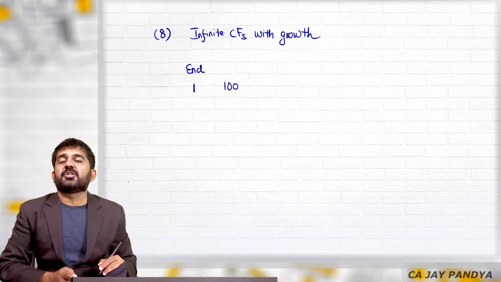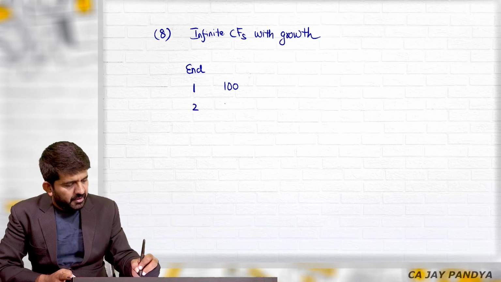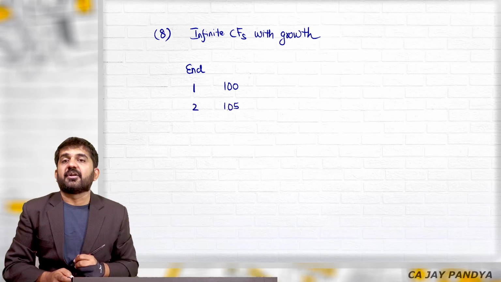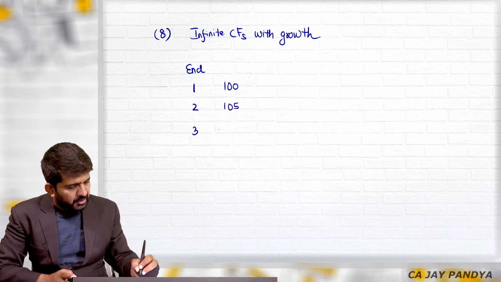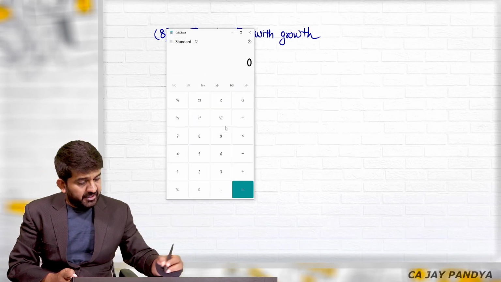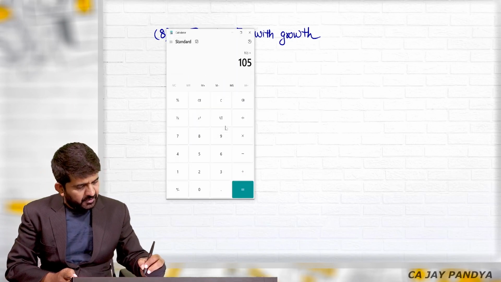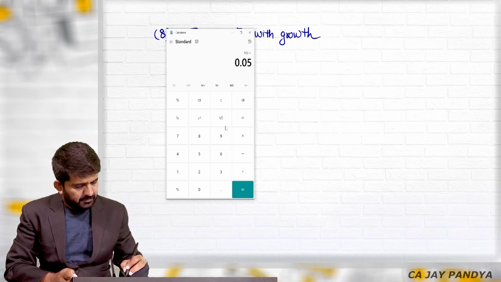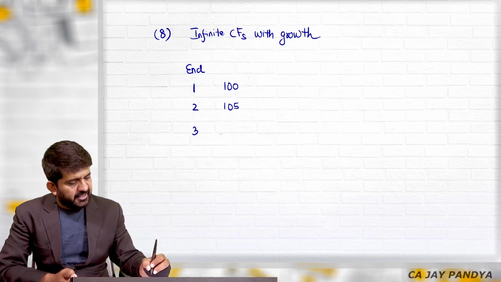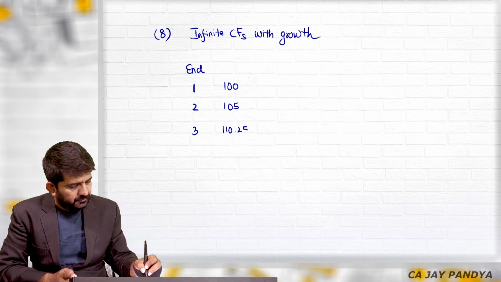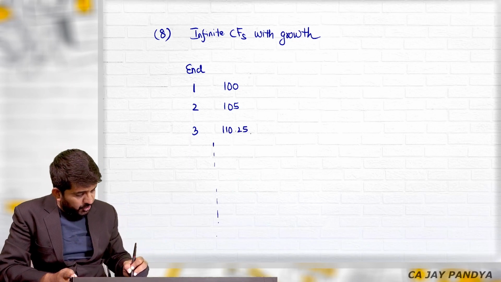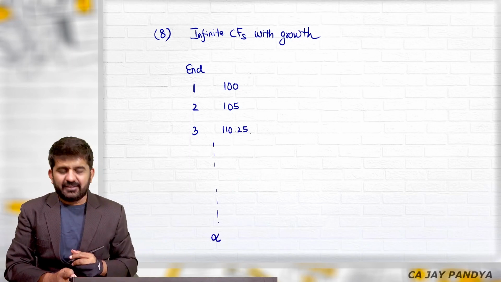The first year the cash flow is 100. The second year the cash flow is 105. Third year the cash flow is 105 plus 5%. It is 110.25. And this continues up till infinity.